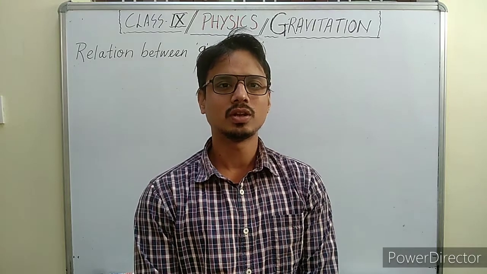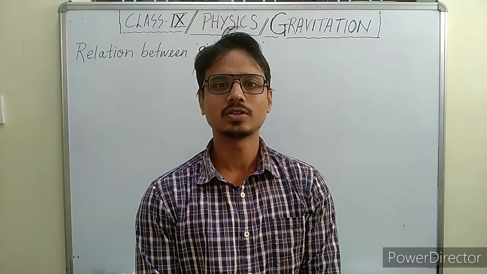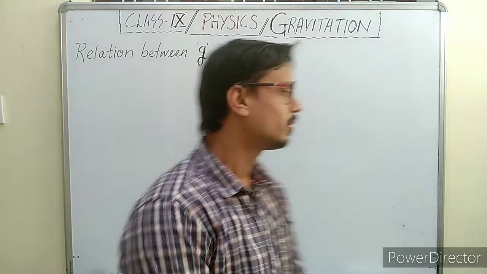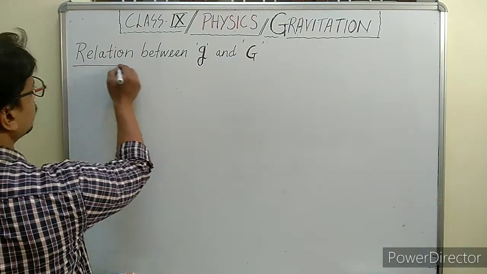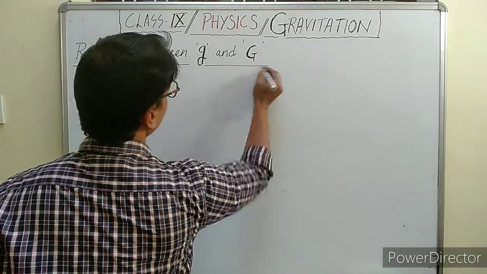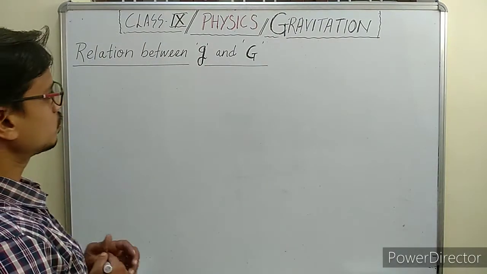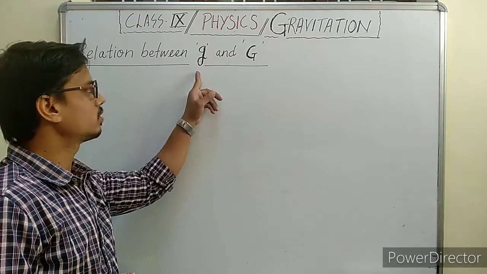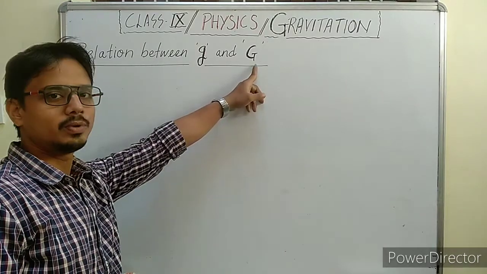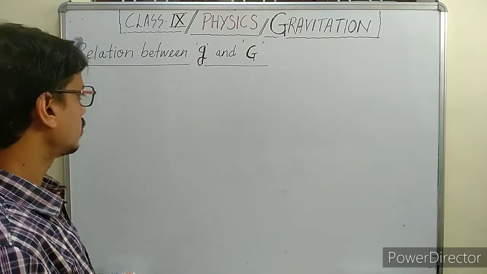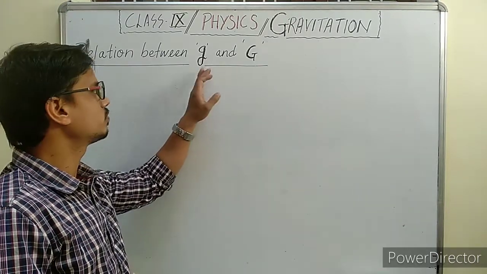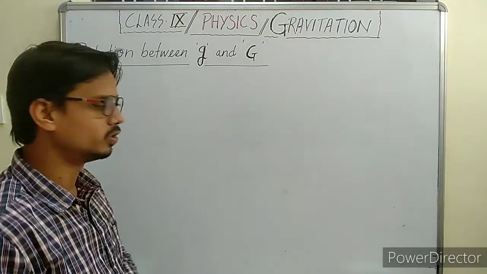Hello students, this is class 9 physics and we are discussing the chapter Gravitation. Today in this chapter we will discuss the relation between small g and capital G. As you know, small g stands for acceleration due to gravity and capital G stands for the universal gravitational constant. So today we will derive a mathematical expression for small g in terms of capital G.